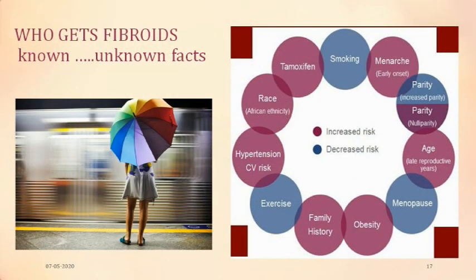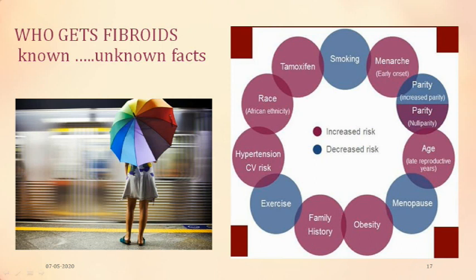So moving further, who gets these fibroids? There are certain known factors, there are certain unknown factors. The red ones are those with an increased risk, and the blue ones are those with a decreased risk. We will be expanding each of them, but as of now, age is an important factor starting from this end, and it is basically a disease of late reproductive years.